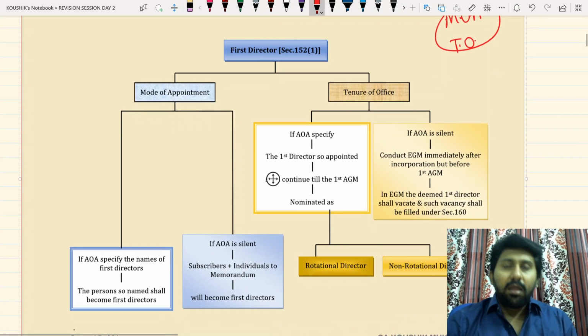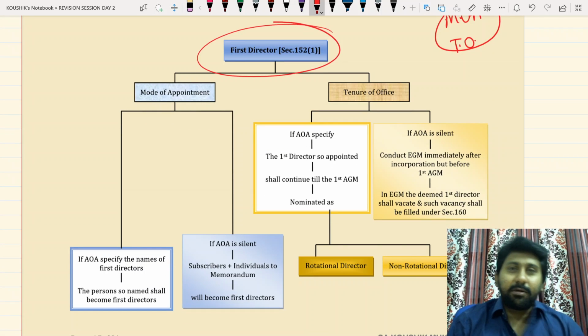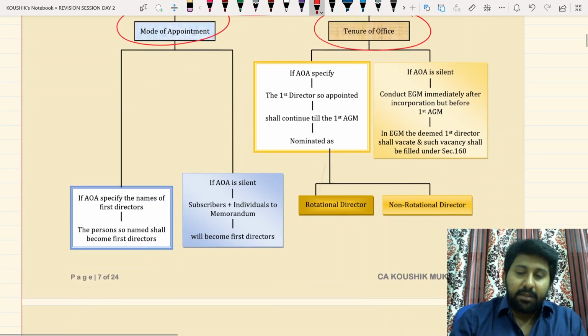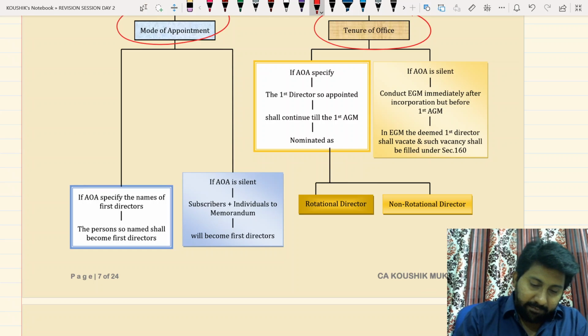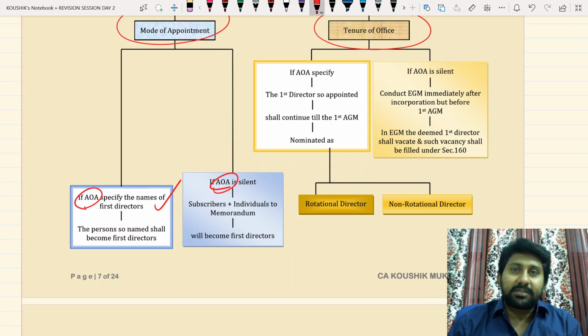So first directors are governed by section number 152 subsection number 1. 2 things we need to check: mode of appointment and tenure of office. First directors can be appointed in 2 ways. Way number 1, the names are specified in the articles, or the articles may be silent. If the names are already specified in the articles, the persons so named shall become the first directors.